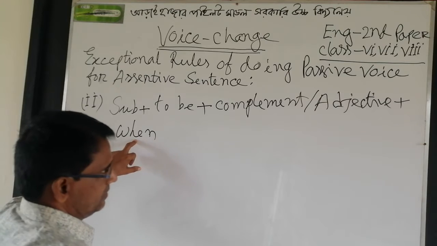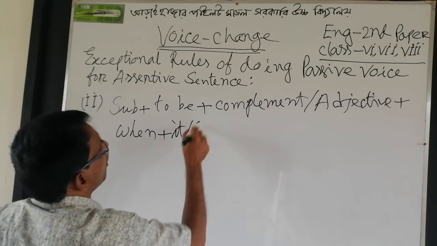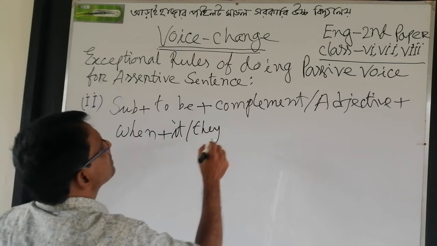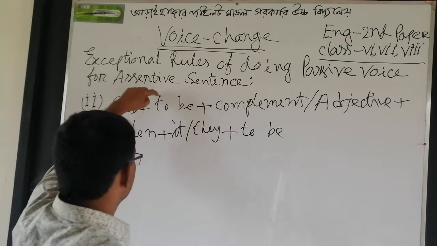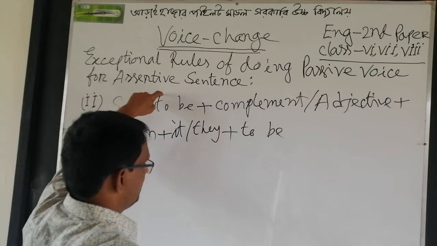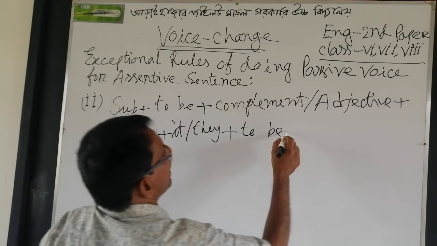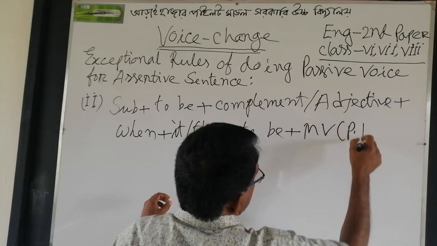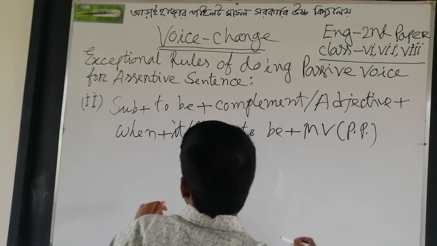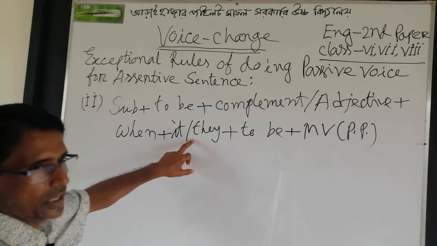This one is extra. When plus it or they plus verb to be, the same verb to be, plus main verb past participle. It or they.